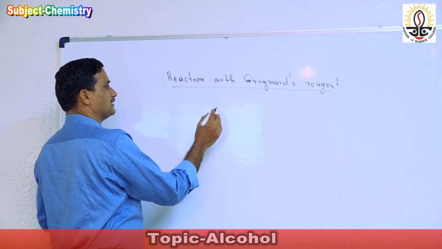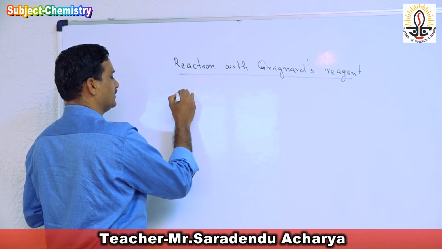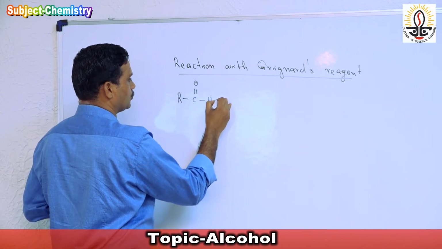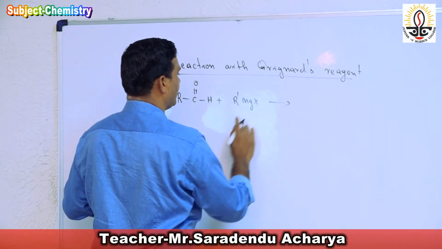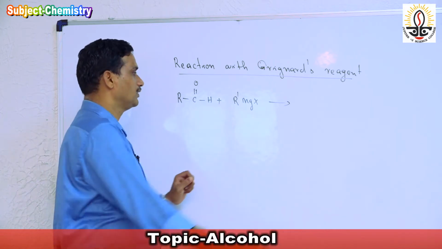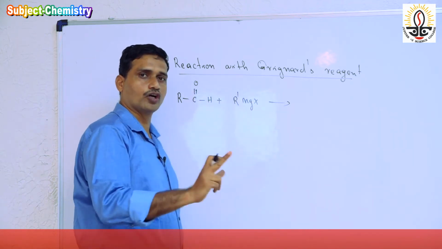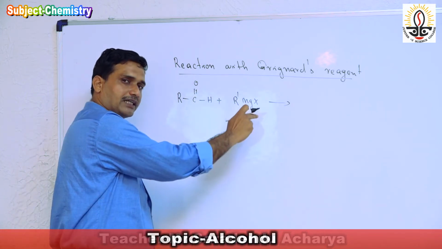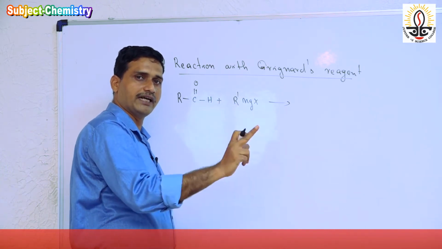Now first comes the Grignard's reagent. First case, we add the Grignard's reagent to an aldehyde. Suppose there is one general formula, that is aldehyde RCHO plus R dash MgX. First we write the general formula, then we go to the individual formula to get the alcohol. So the aldehyde or the ketone, when reacted with Grignard's reagent followed by acidic hydrolysis, we get alcohol.